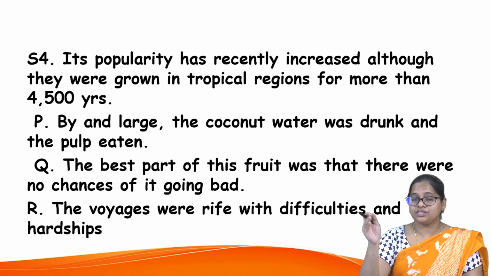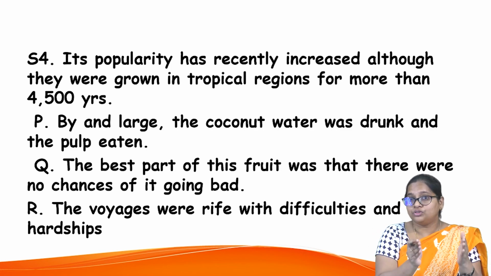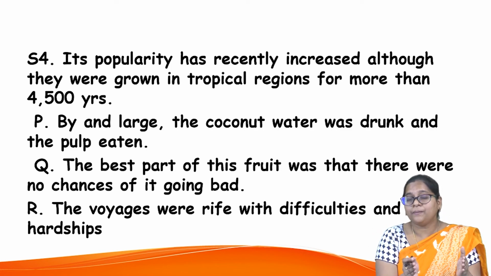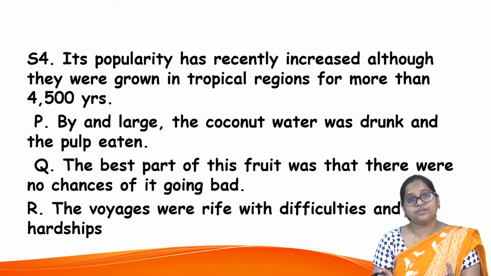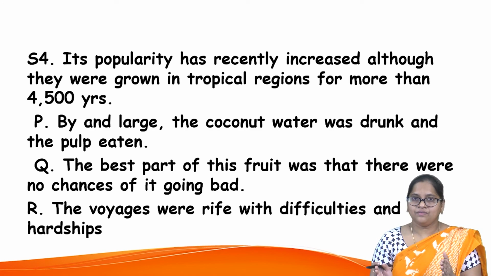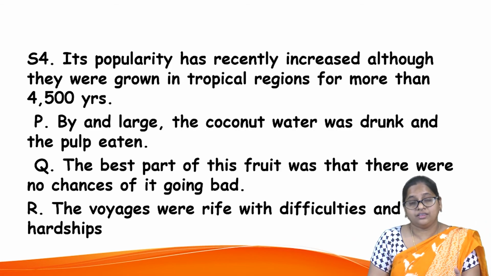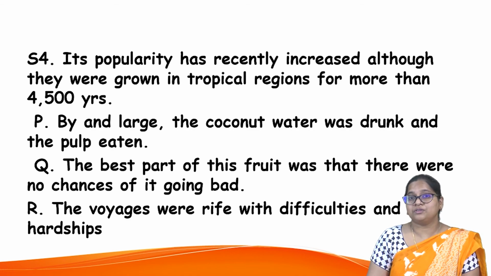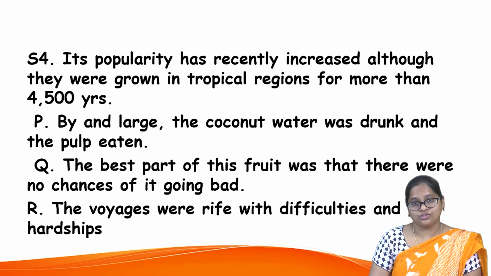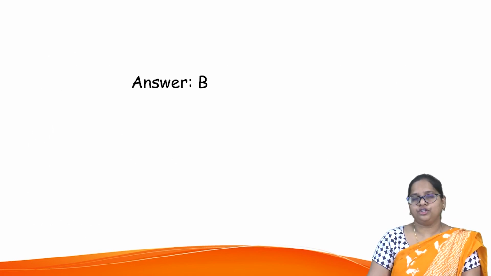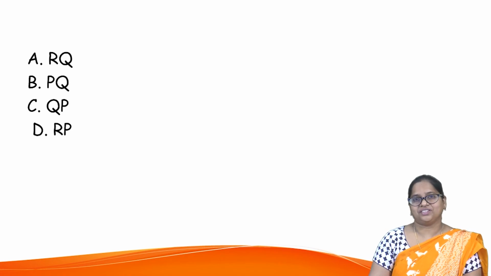Now you understand the sequence? You introduce something, then you talk about the quality, you describe it, then you describe the uses and function of it, and then you conclude it. In the same way, there used to be many long voyages and those voyages used to be very difficult. Coconut was given a special place. People used to have these coconuts. And then the best part of the coconut was that it wouldn't go stale. So that is the sequence. So you can take P and Q as the right option, right?